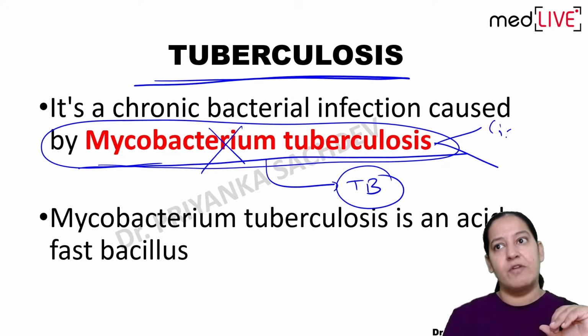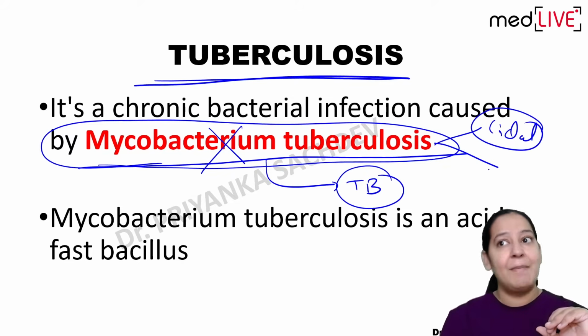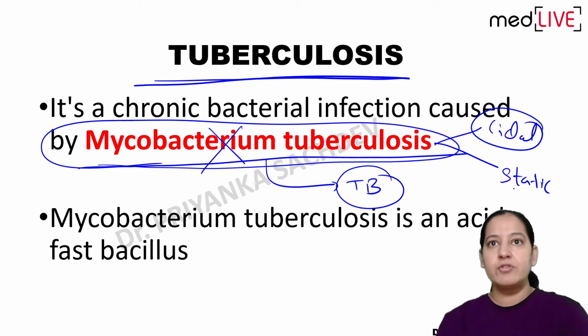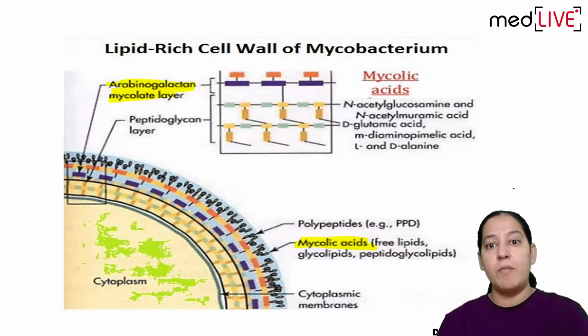So there are two types of drugs. Cidal will kill the bacteria, and static will not kill the bacteria but will inhibit the cell division of the bacteria. So that was about it. Now, before starting the drugs, I would like to tell you about the cell wall of the bacteria.